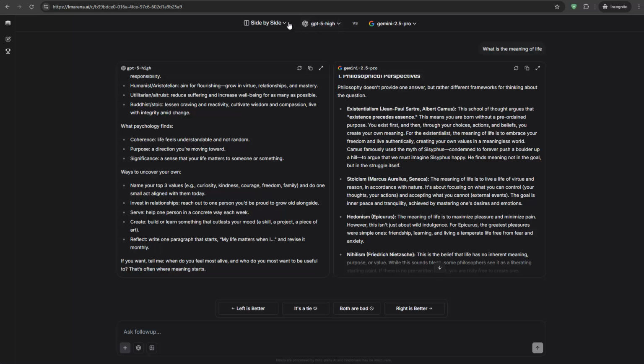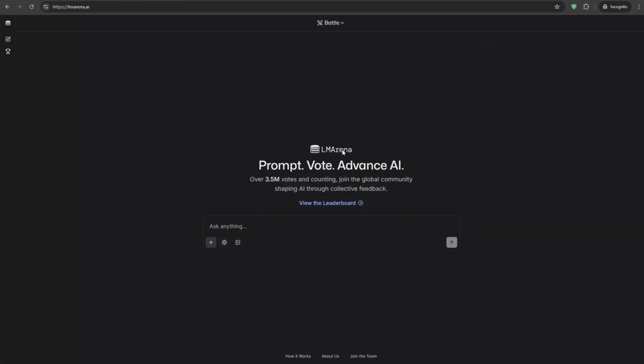So that's just the side-by-side comparison, and what you can also do, of course, is direct chat if you want to do that. But let's go back to the battle just to see that as well. So let's actually go here, battle, and then just do that here as well, one more time. What is the meaning of life?